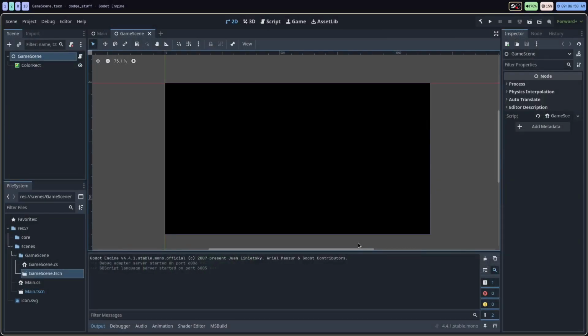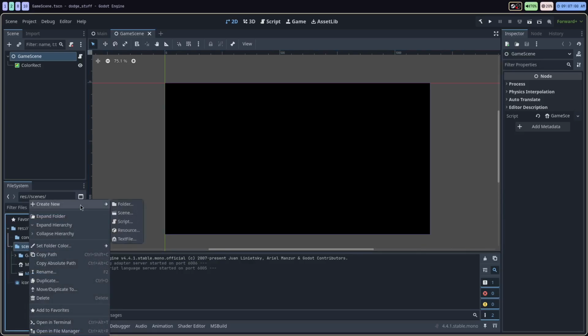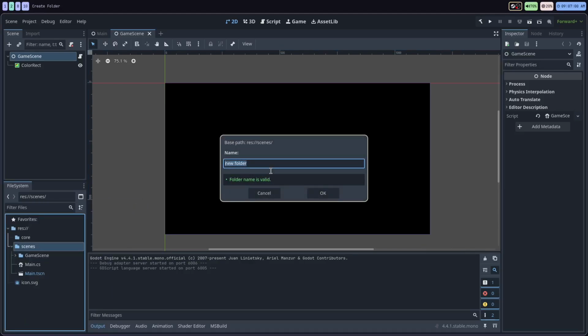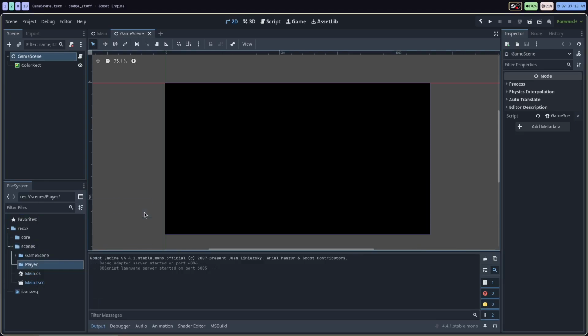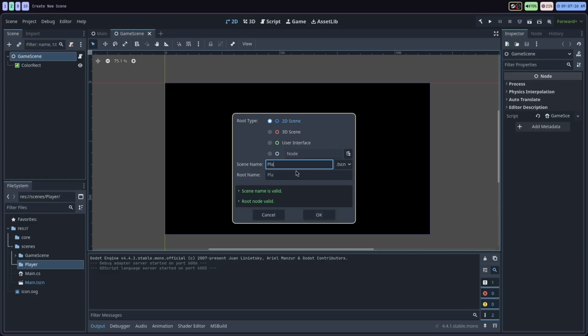But first, we're going to head over and create the new player scene. I'm just going to head down into the scenes folder. I'm going to create a new folder called player. Type that in. Go down here, right click again, create new scene. We're going to call this the player node. I'm going to select a Node2D. That's perfect. Everything should be good to press OK.